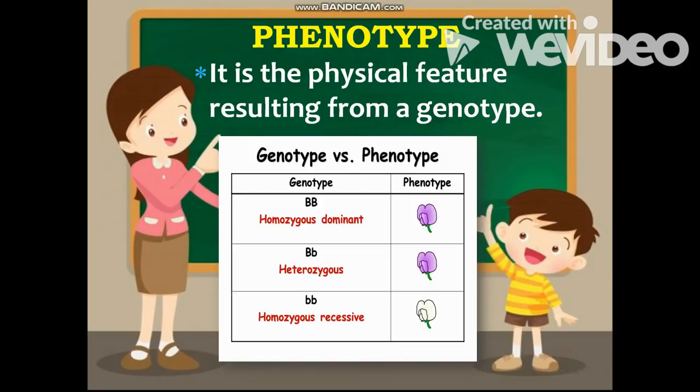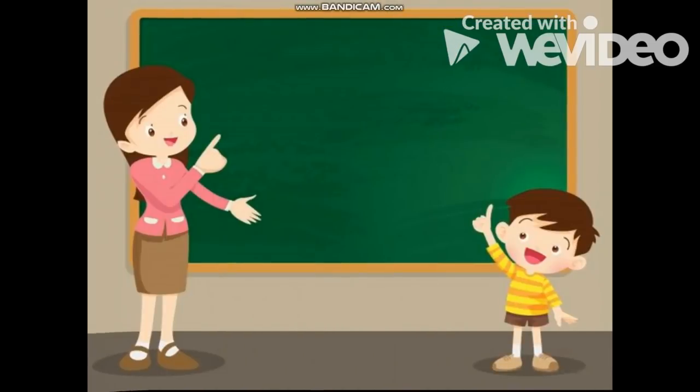We have here homozygous dominant, heterozygous, and homozygous recessive. The phenotype there is a purple color and a white color. So yung kulay na purple and then yung white, that is what we call the phenotype kasi yun yung nakikita natin panglabas. Sa panglabas, it's because of physical feature, yun yung nakikita natin, and that is the phenotype.